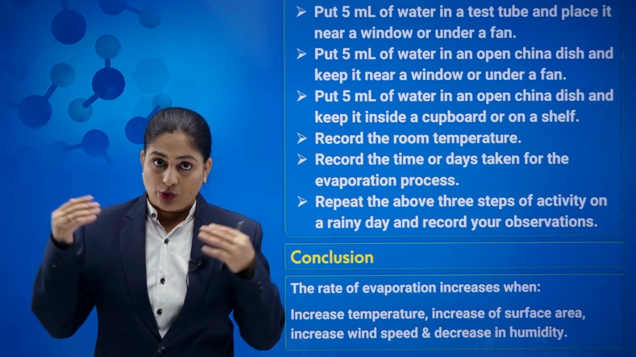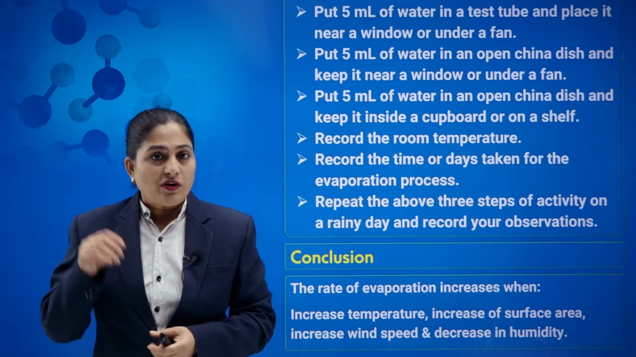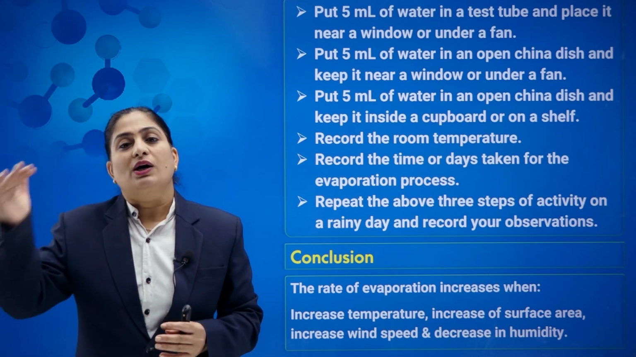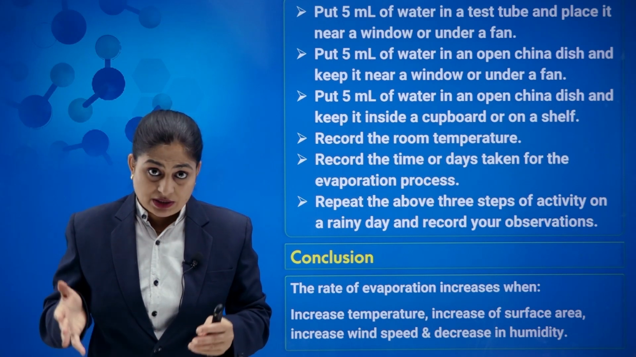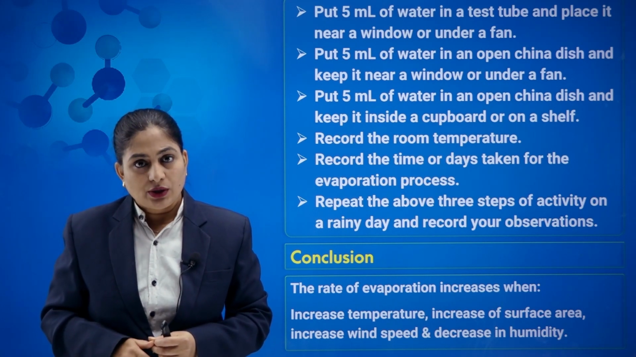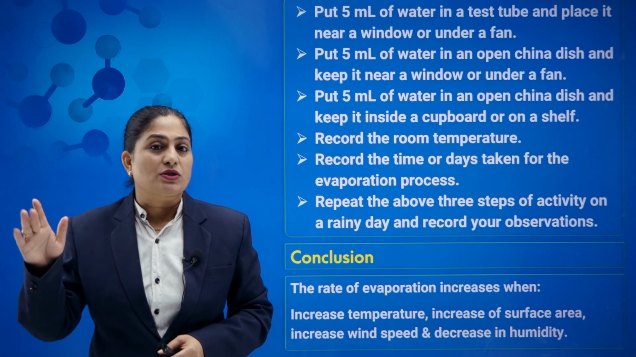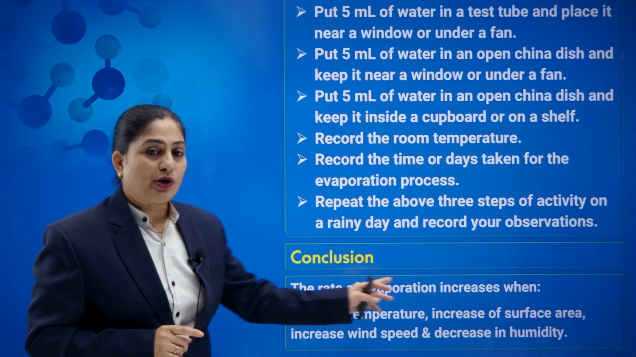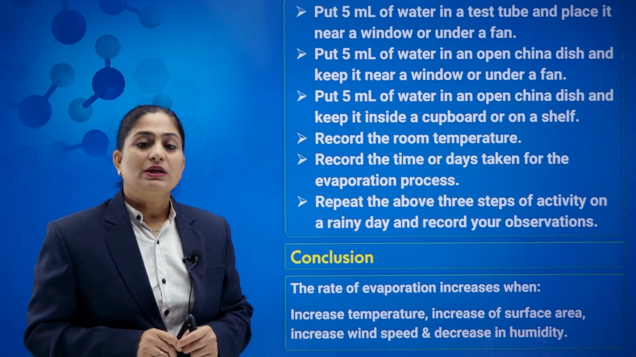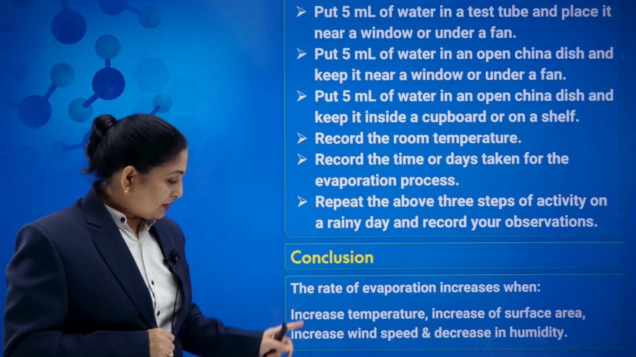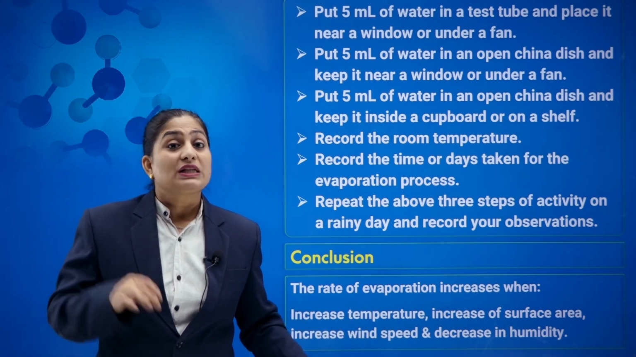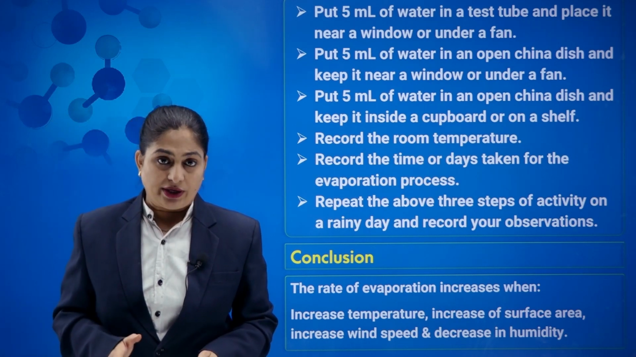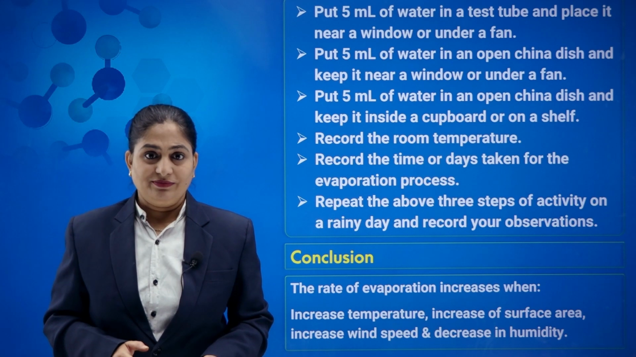Humidity is nothing but the amount of water vapor in the atmosphere. If water vapor is already there in the atmosphere, the water vapor will not pass from the clothes to the atmosphere, because the atmosphere already has a good amount of water vapor in it. So if the humidity is more, the evaporation will be slow. So these are the important factors: one is the increase in temperature, second is increase of surface area, third is high wind speed, and fourth is less humidity in the atmosphere. All these factors are very important for the process of evaporation.